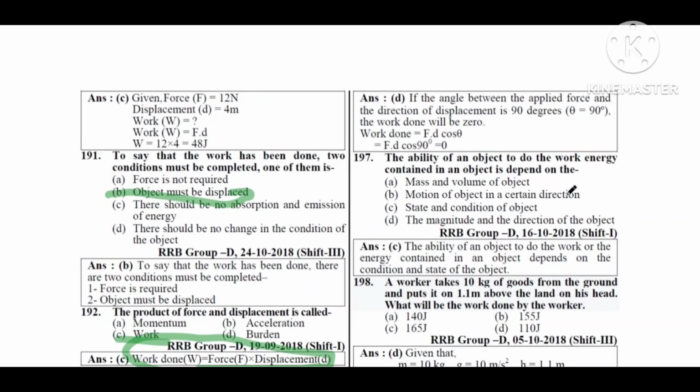Next question. The ability of an object to do work, the energy contained in an object, depends on: option A, mass and volume of the object. Option B, motion of the object in a certain direction. Option C, state and condition of the object. Option D, the magnitude and the direction of the object. So option C, state and condition of the object.